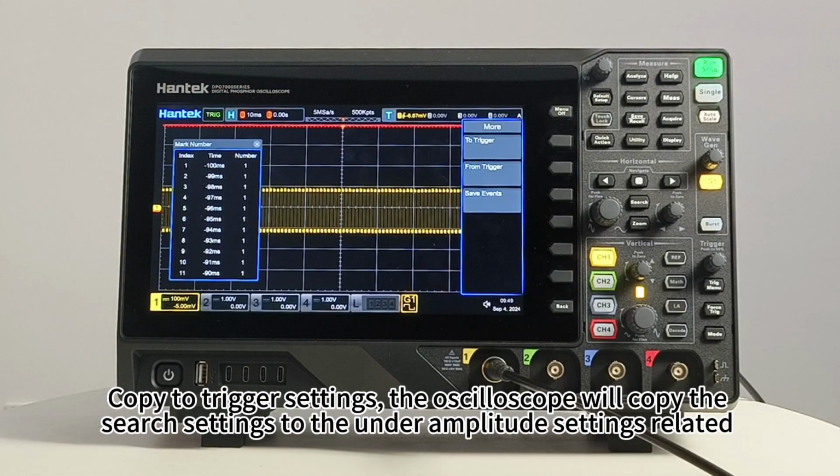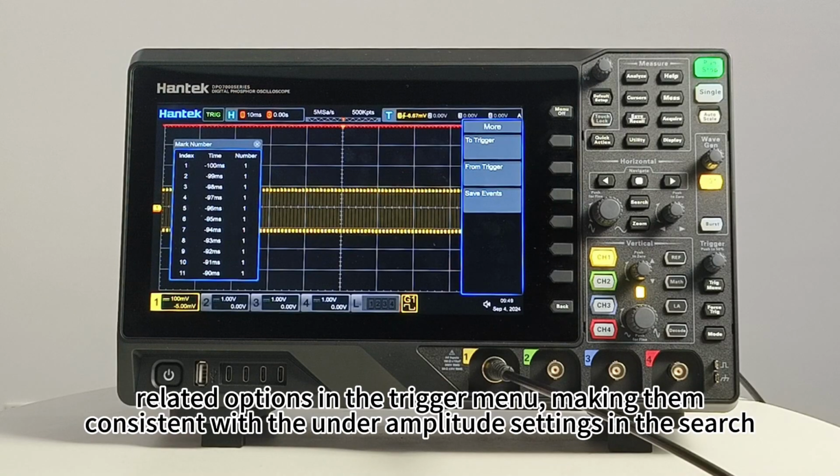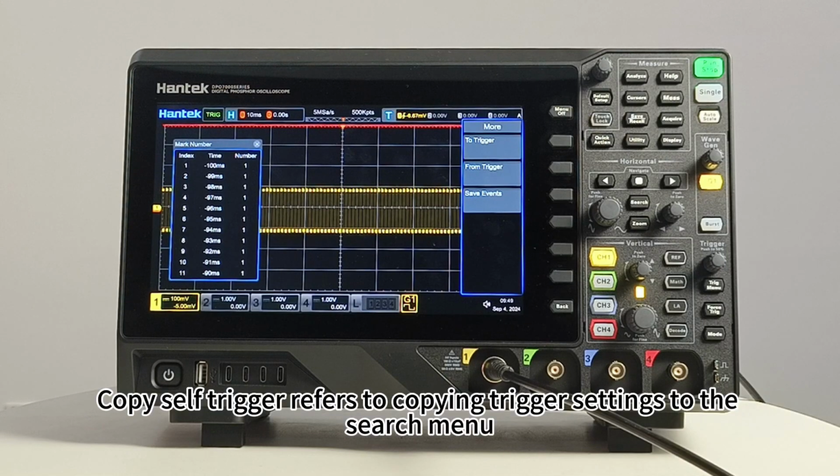Copy to trigger: the oscilloscope will copy the search settings to the under-amplitude related options in the trigger menu, making them consistent with the under-amplitude settings in the search. Copy from trigger refers to copying the trigger settings to the search menu.